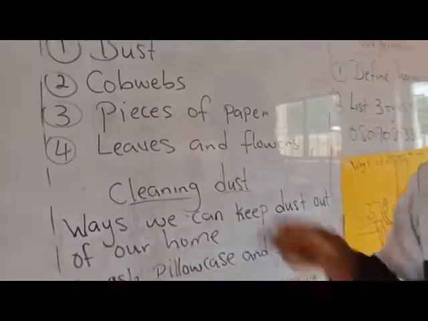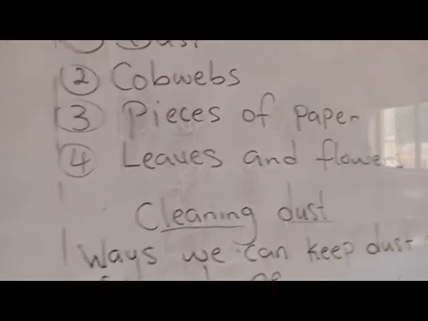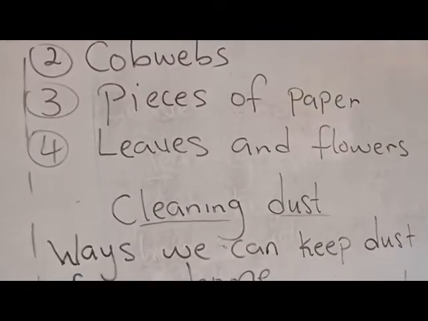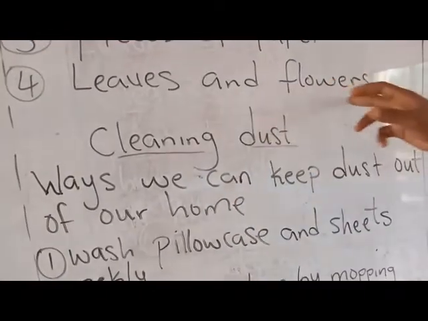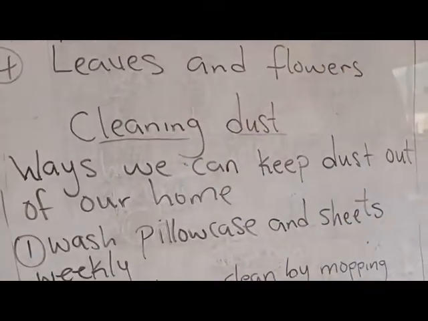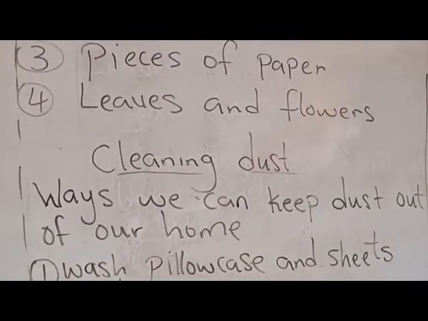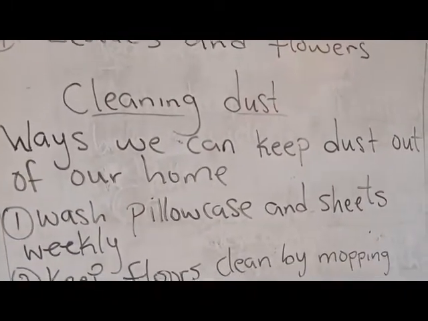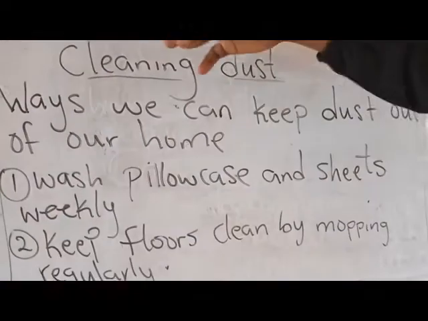Are you getting me? When you see pieces of paper littering everywhere, you can bend down and pick them up. Or you get a broom and sweep them and pack them together and take them to the dustbin. Leaves and flowers. Some of you that have trees in your compound, when the flowers have fallen everywhere, when you find out there is much flower on the ground, you should go and sweep it and gather the flowers or leaves together and throw them in the dustbin.